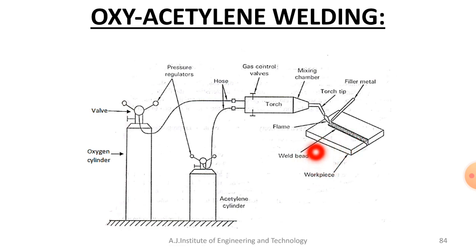That heat is used in this process, because purely the chemical reaction takes place. The heat source comes from the chemical reaction between the oxygen and acetylene. During this chemical reaction, you'll get certain byproducts such as hydrogen or water, that is H2O.